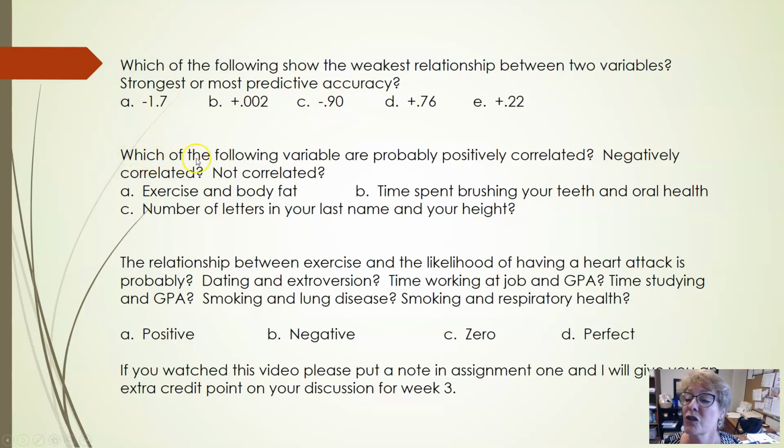Then the next question, which of the following variables are probably positively correlated? One of them's positive, one of them's negative, and one is not correlated at all. So take a second to figure out which one you think is positive, negative, and zero correlation.